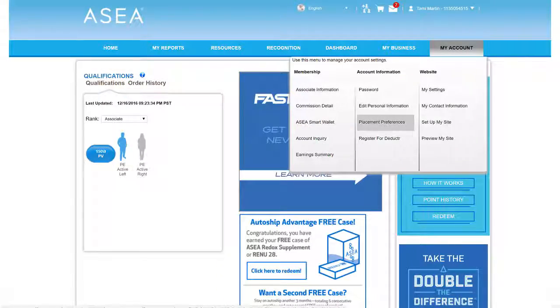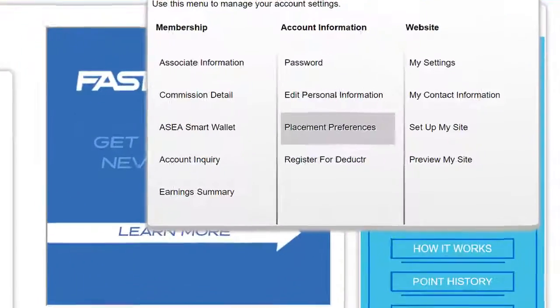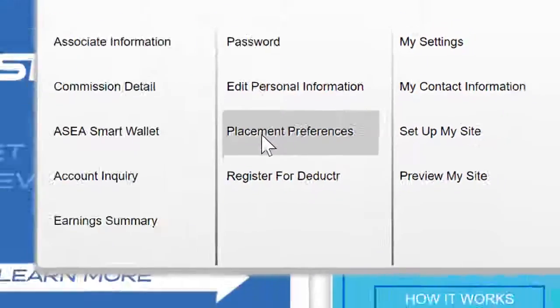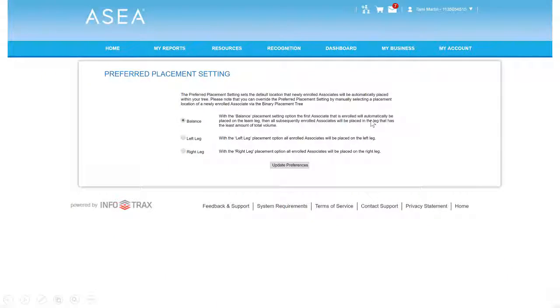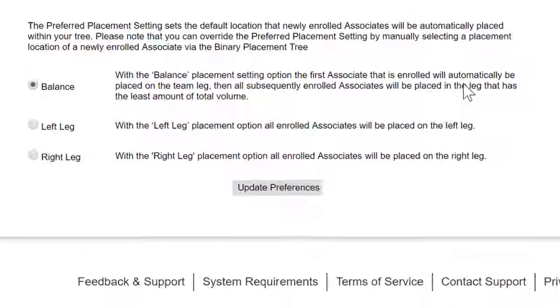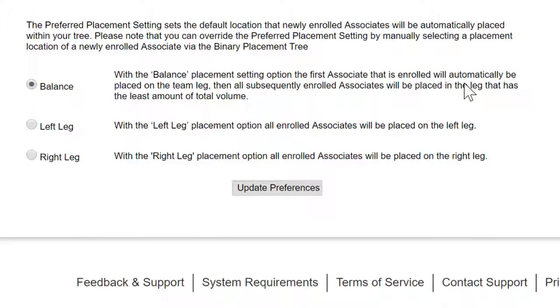In order to change where your new enrollments are being placed, go to My Account and then click on Placement Preferences. Then you will notice the default setting of balance and the 2 other options that allow you to force the next enrollment to be placed at the bottom of your left or right team.